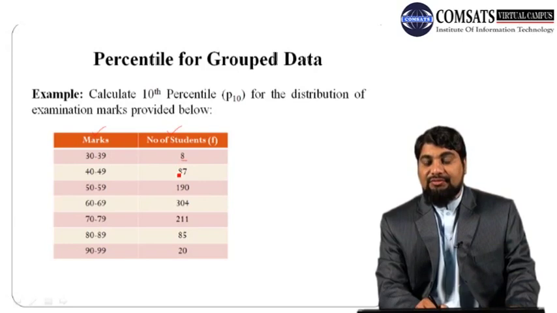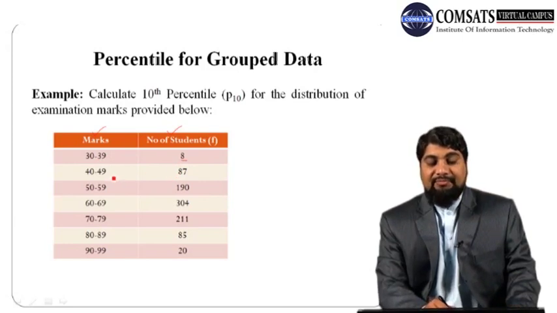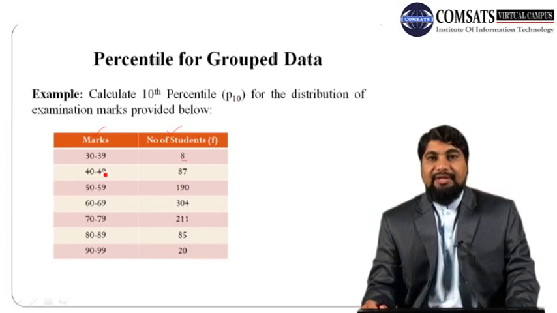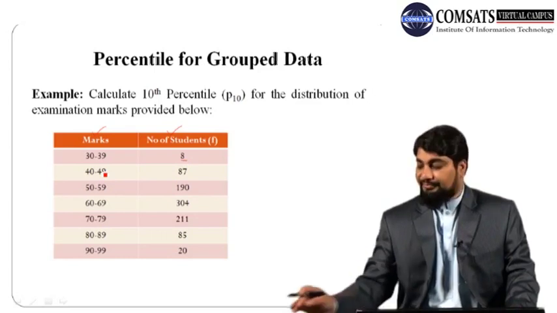Similarly, there are 87 students who obtained marks from 40 to 49. Remember that this is the same data set which we have used while calculating the median for the grouped data. Now we are using the same data set in order to calculate the 10th percentile.